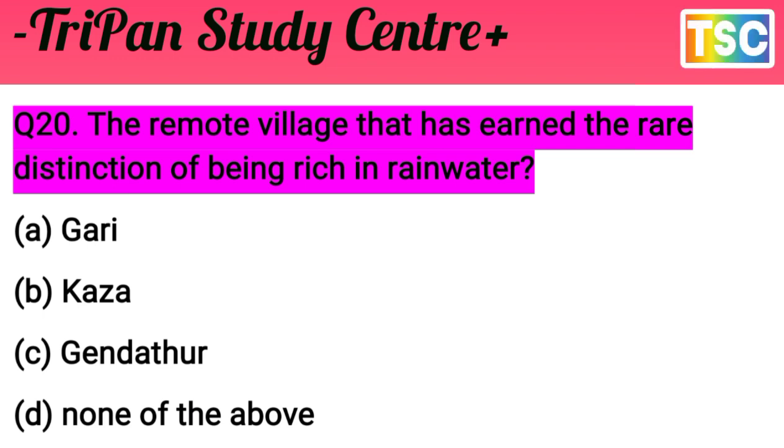Gary is nothing, Kaza is not applicable, and none of the above is not a thing. The answer is Jandhathar. It means the remote village hidden in the rear district, rich in rainwater, is Jandhathar. C is the correct answer. Tick C in your notebook.